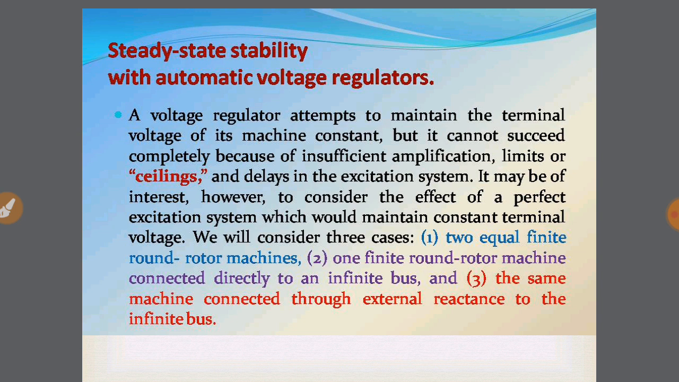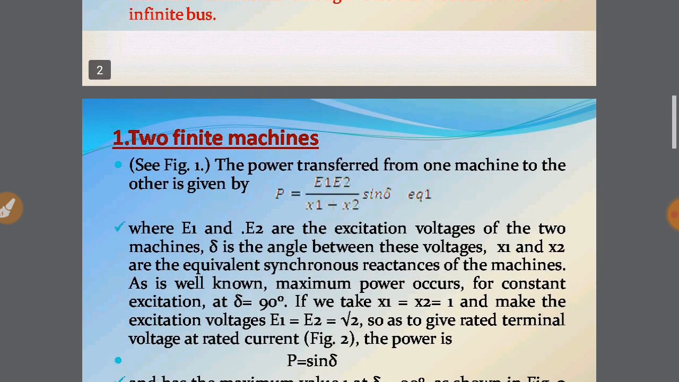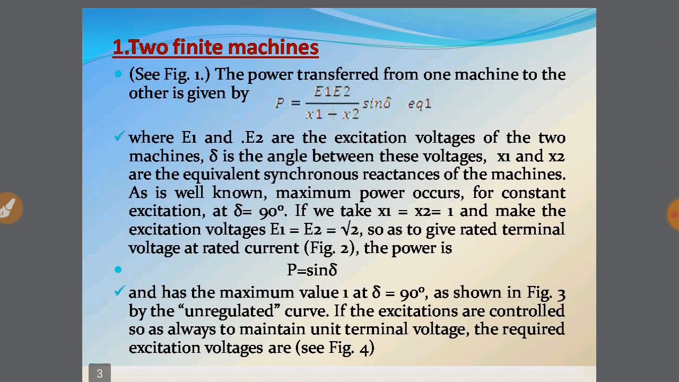First, two equal finite round rotor machines. Second, one finite round rotor machine connected directly to the infinite bus. And third, the same machine being connected through an external reactance to the infinite bus. We'll see them one by one. The first case is two finite machines connected to each other.